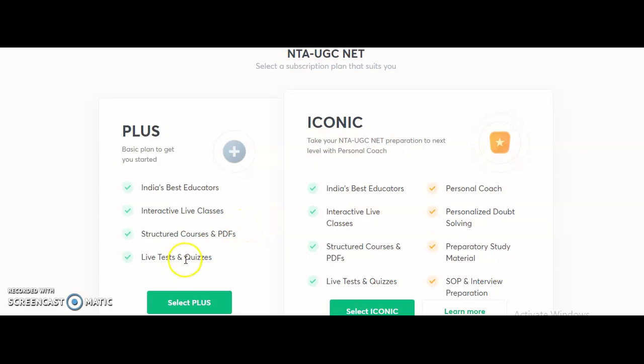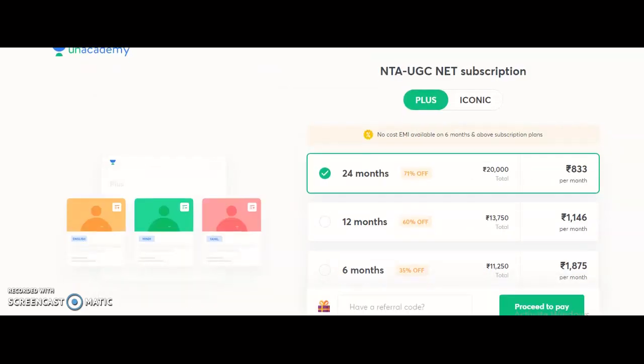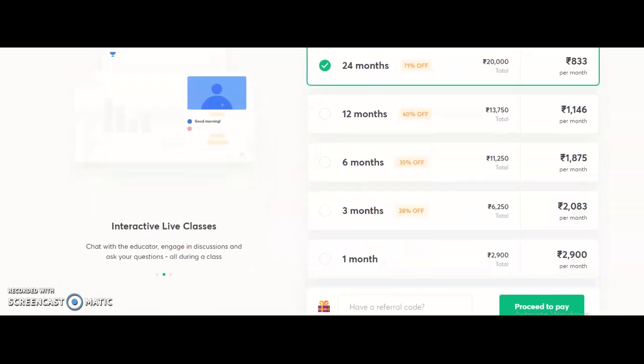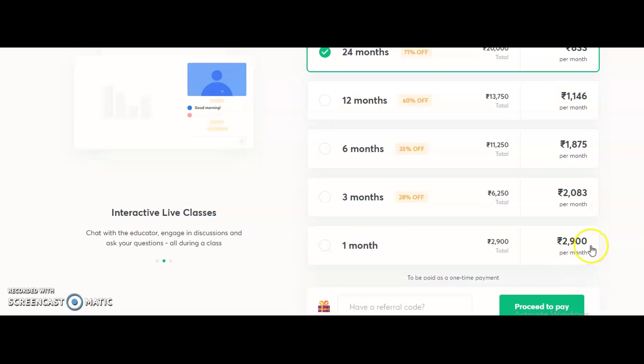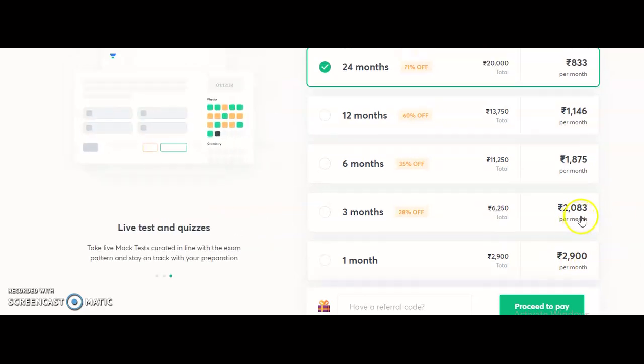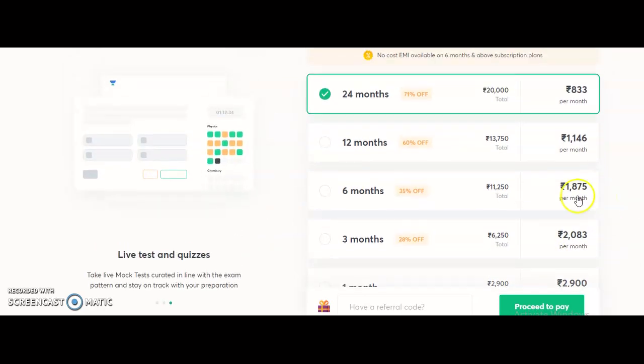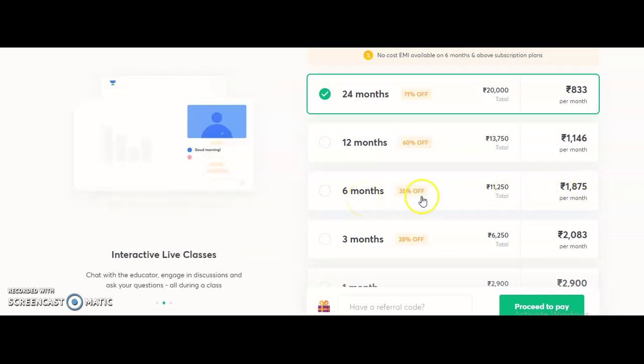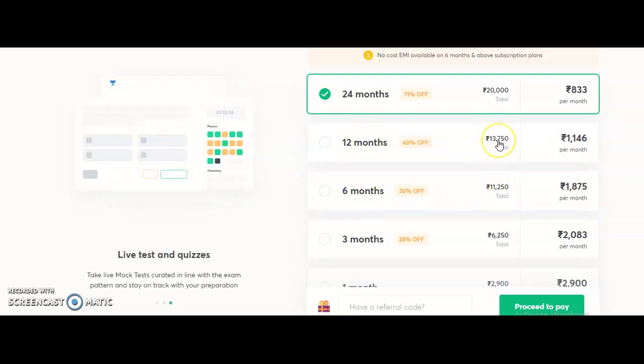While coming to the plus subscriptions, we will see the different plans here. You may check the different plans, guys. For 1 month 2,900, for 3 months 2,823, and for 6 months, if you want the 6-month plan, you have to pay 11,250, for 12 months 13,750, and for 24 months 20,000.